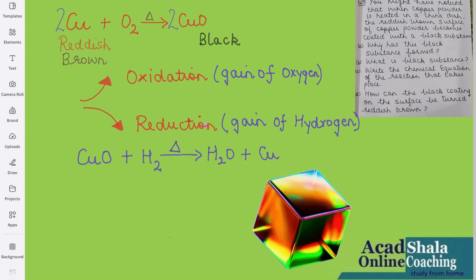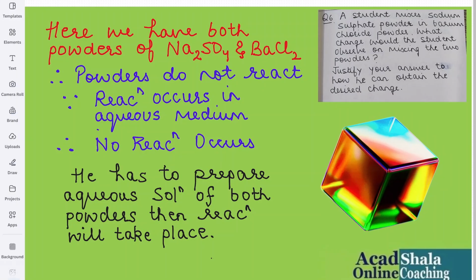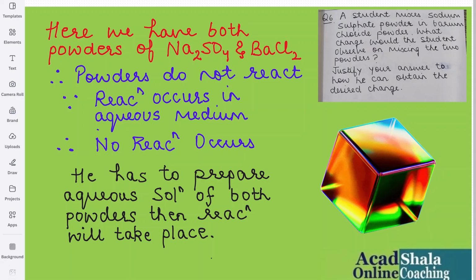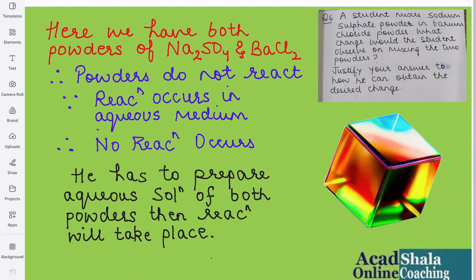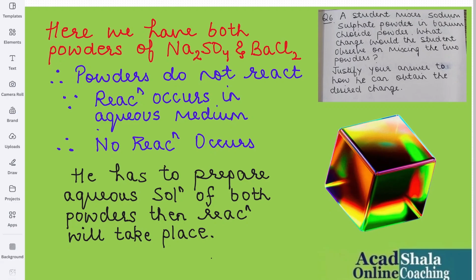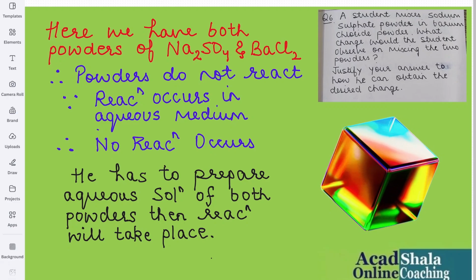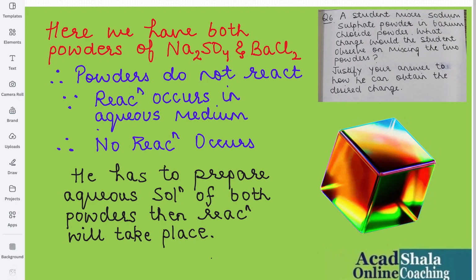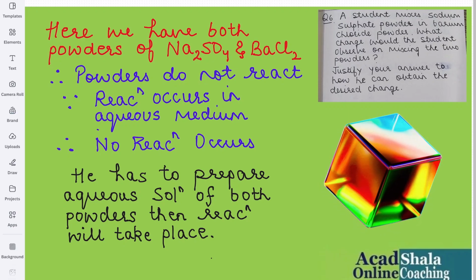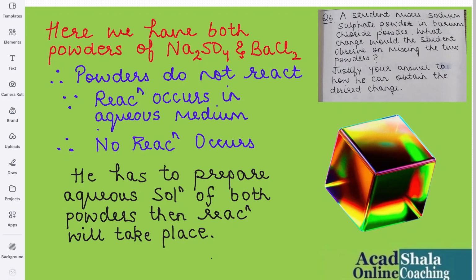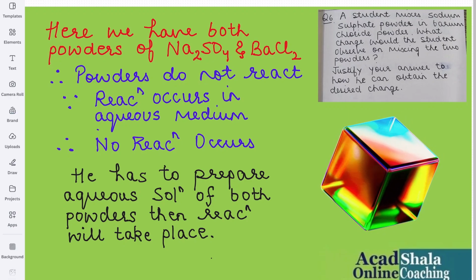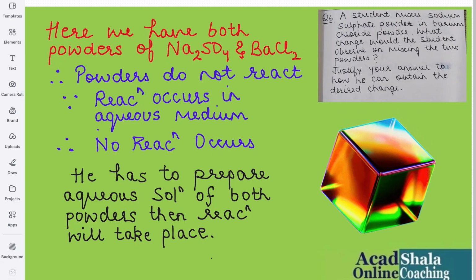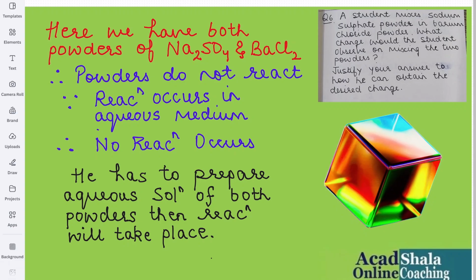The next question says, a student mixes sodium sulfate powder in barium chloride powder. What change would the student observe on mixing the two powders? Justify your answer to how he can obtain the desired change. Okay, in this question, they are giving you the self hint only. They have written powder. So the word powder is indicating itself. Here we have both powders, that is, sodium sulfate and barium chloride, which is shown in the question.